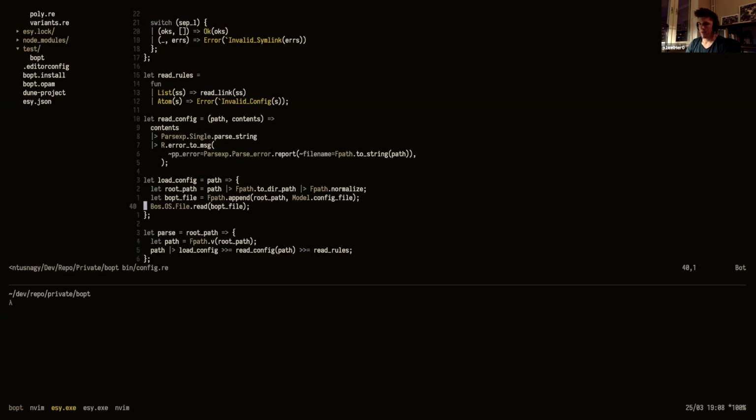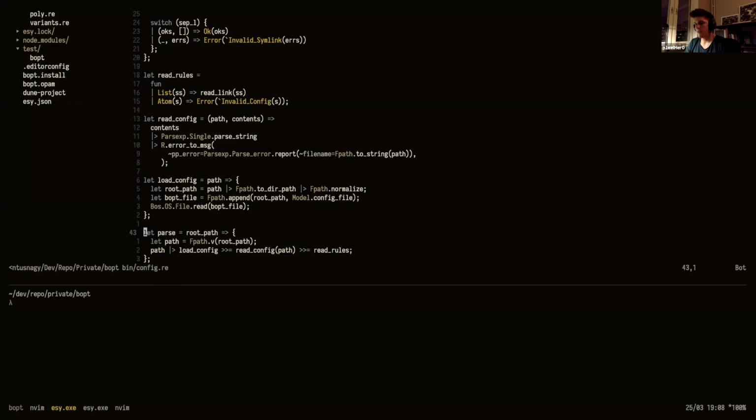So now we have this parse function, which is basically four different functions that get called in sequence after each other, and they all return a result, and all the values inside the error part of the result are a polymorphic variant.